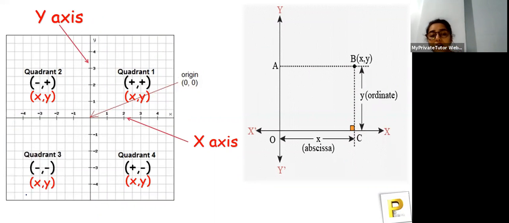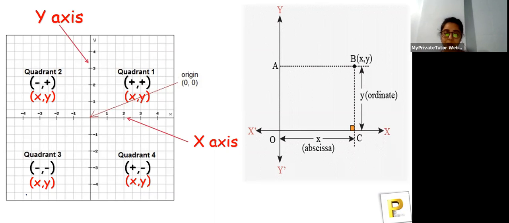Okay, so what do you have to remember? Quadrant 1 has positive, positive; quadrant 2 is negative and positive; quadrant 3 is negative, negative; and quadrant 4 is positive and negative. Now you might be thinking, how will I be able to remember this? It is very confusing.